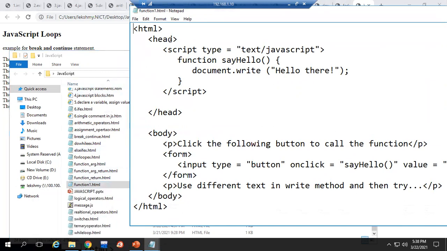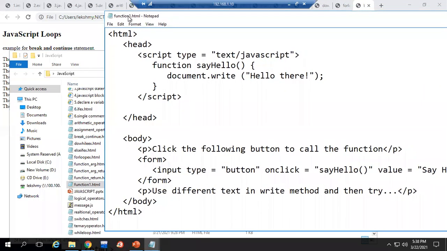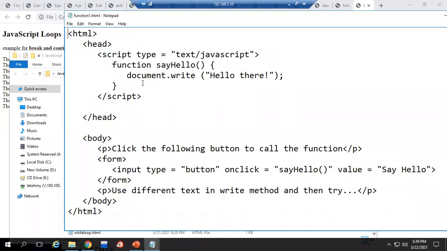The first one I'm showing is function with no parameter, no return value. Here you can see inside the head tag, we have created the function. In the script tag, the function keyword is used, and sayHello is the function name. Then with document.write I'm printing a message.